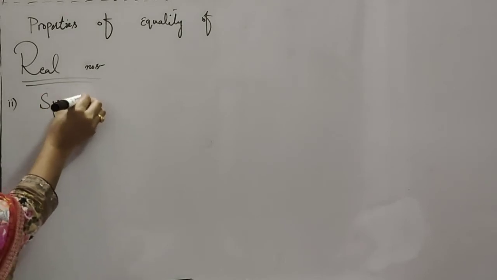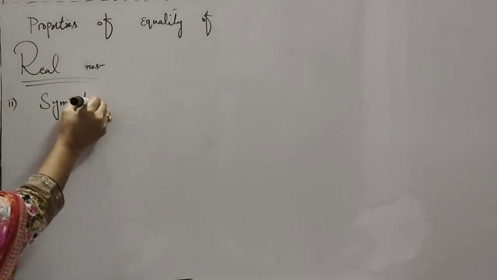And the second is the symmetric property.